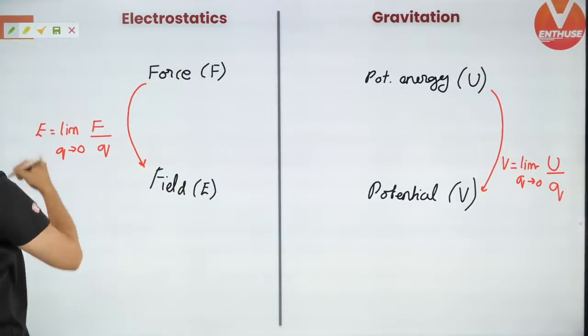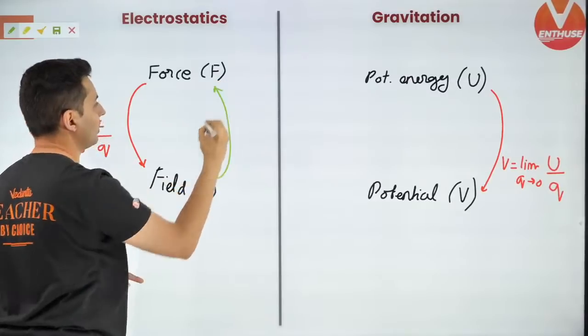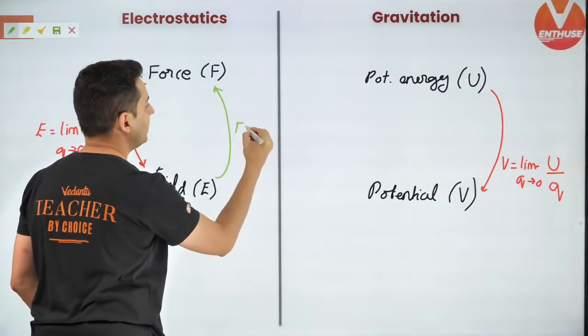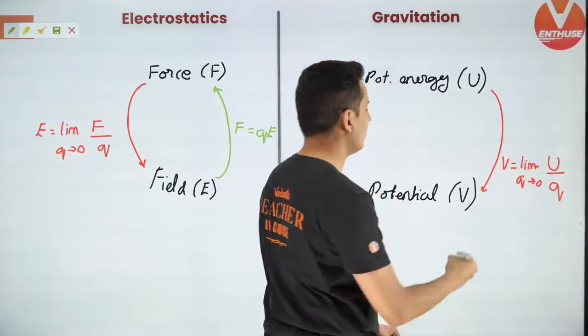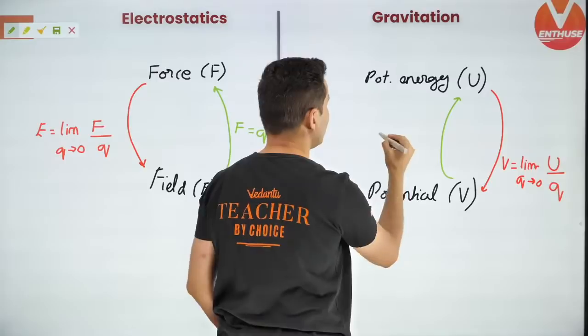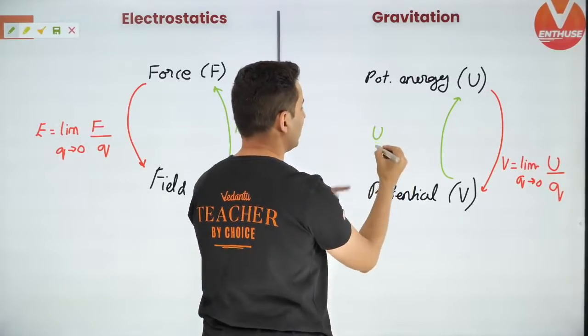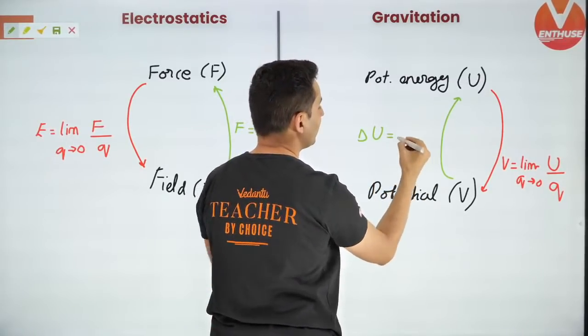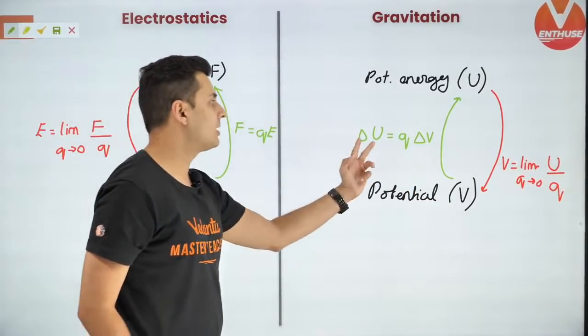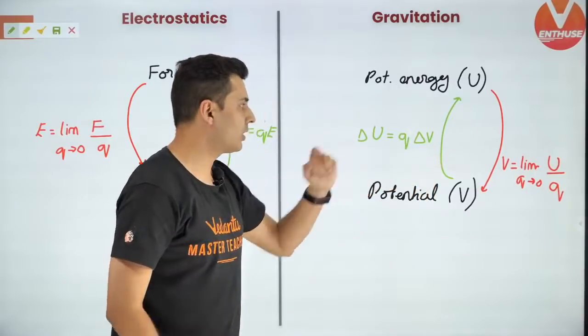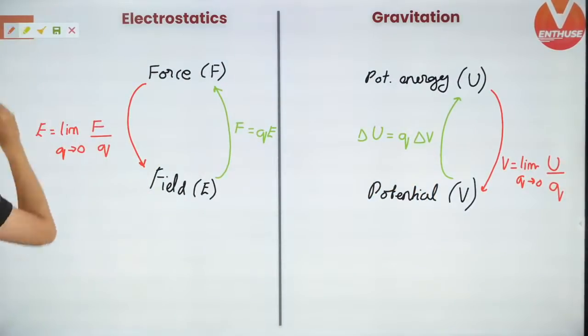Next, if you go from field to force, then force is charge into field. Same thing, if you go from potential to potential energy, the extra potential energy that you will get will be Q into that potential difference. So change in potential energy is Q into change in potential. That is another important formula.